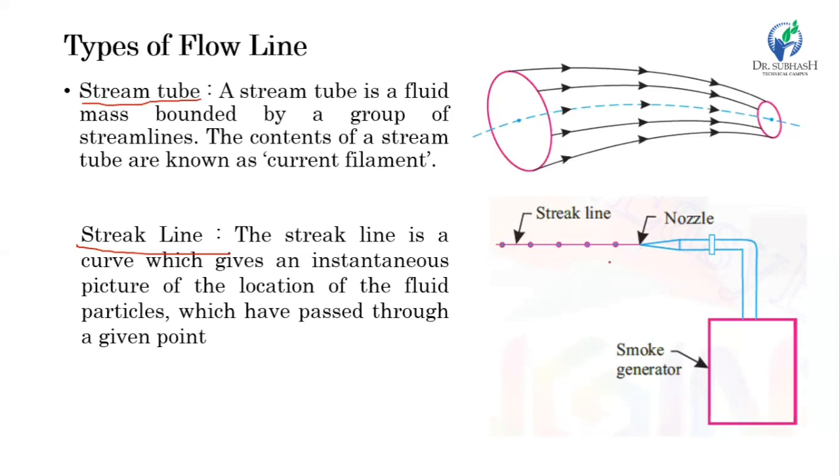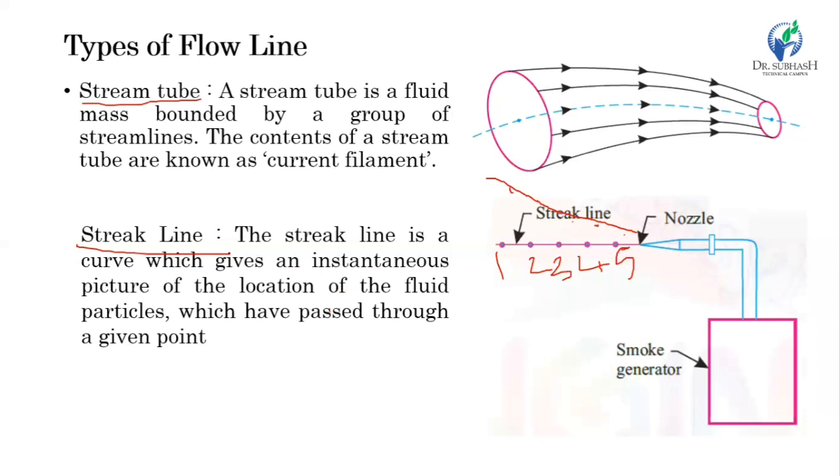So these are the points 1, 2, 3, 4, and 5. All the particles must pass through here. If the particles pass here like this, say they may be here, here and here, and like this, then the streak line may look like this. So a streak line is an imaginary or instantaneous picture of all the particles passing through a particular location. So there are these three types of line: streamline, path line, and streak line.